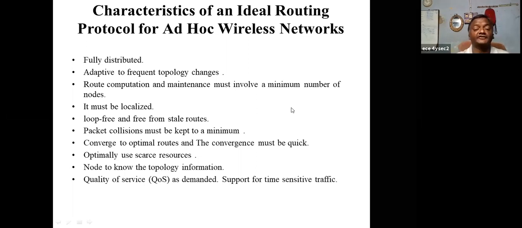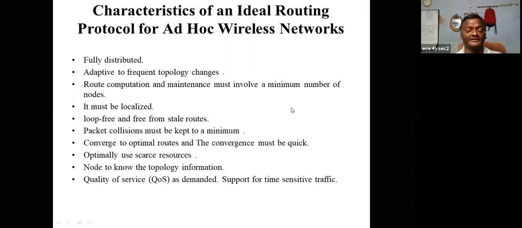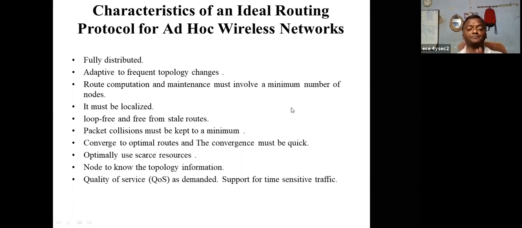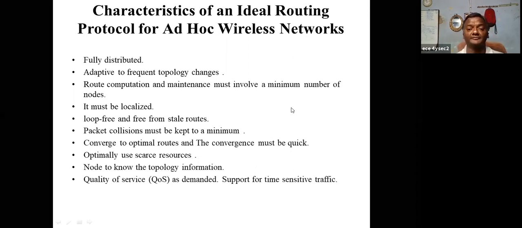Okay. Next, optimally scale resources. The resources are, number one, link budget, power of the route; next, power of the node and bandwidth. You should use them optimally. Okay. Next, each and every node should know the entire network information, the topology information, everything. And next one is quality of service.